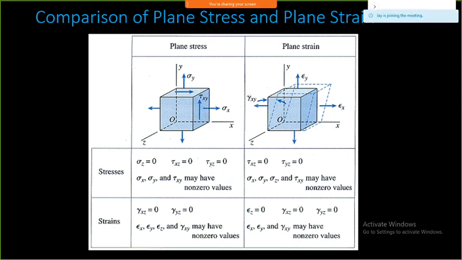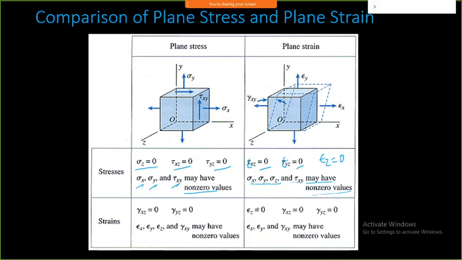So you can have a comparison between plane stress and plane strain condition. In plane stress, we are assuming z direction stress is 0. Here, z direction strain is 0, and the shear stresses in the z direction are 0. In plane strain, epsilon z is 0, and only sigma x, sigma y, sigma z and tau xy are non-zero values.